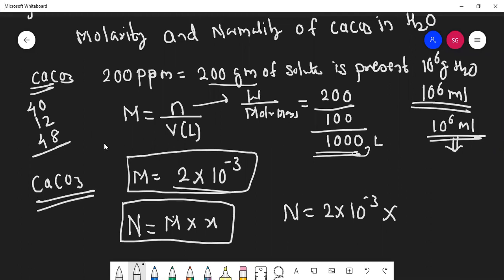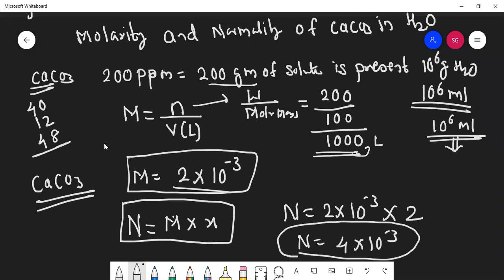It's a salt, and I taught you how to find the X factor: total positive charge. It is 2, because calcium is plus 2. So normality will come 4 into 10 raised to minus 3. See here how easy it is.